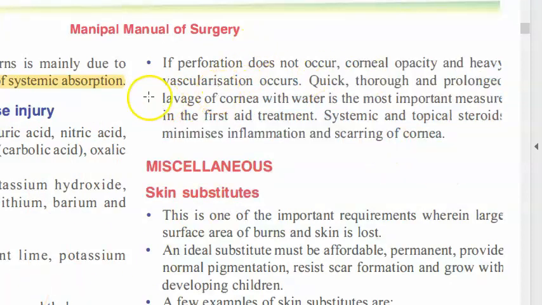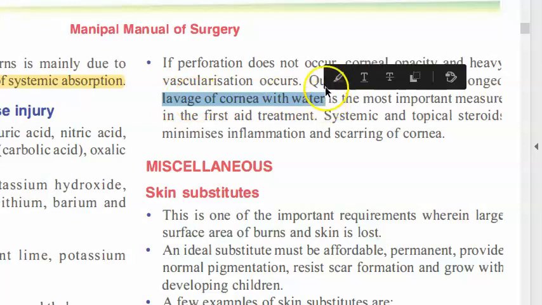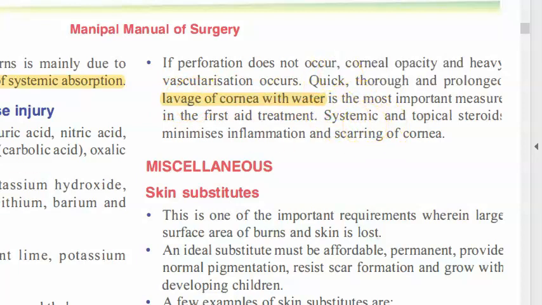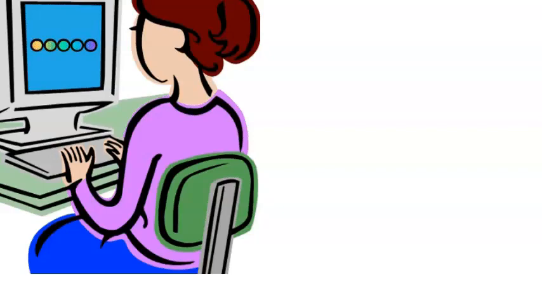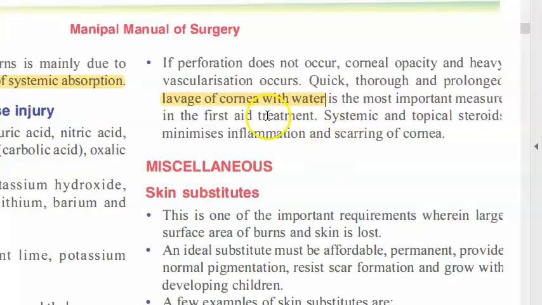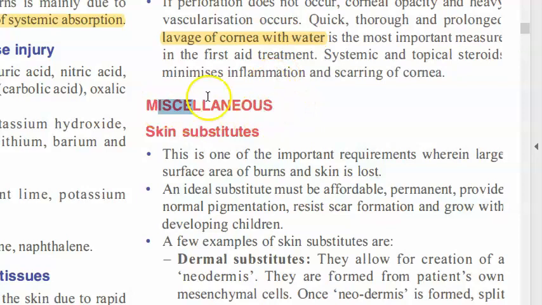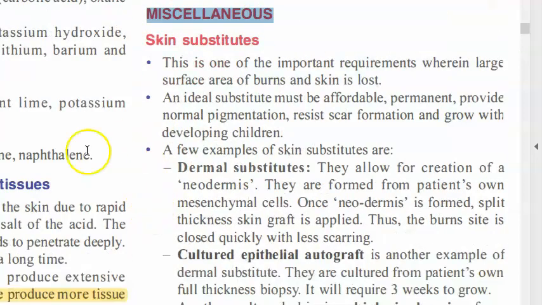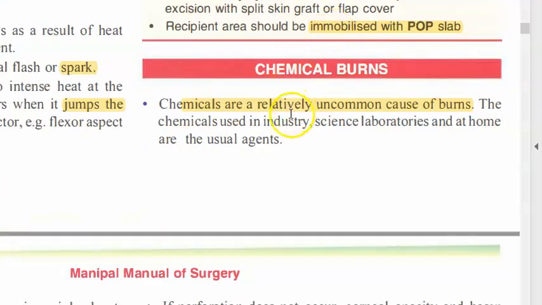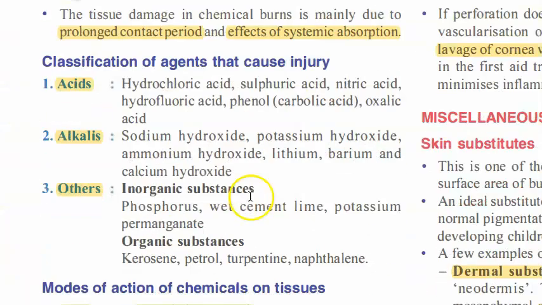Then basically you will have to lavage the cornea with water. Again, first aid is water, water, water. It's the simplest thing. Then here they are telling for eyes you should put steroids so you can minimize the inflammation and scarring. So remember, steroids look like a savior there. So chemical burns, that's it, guys. Just remember it is uncommon, but it happens in industries, labs, homes, etc.